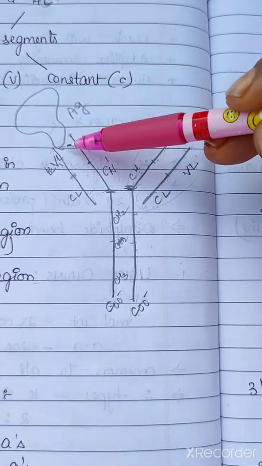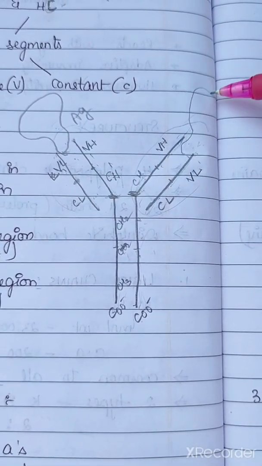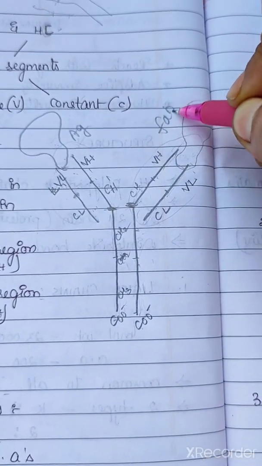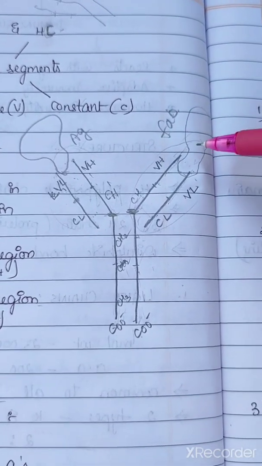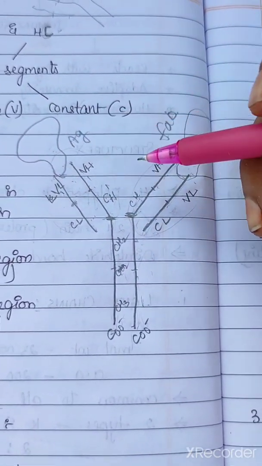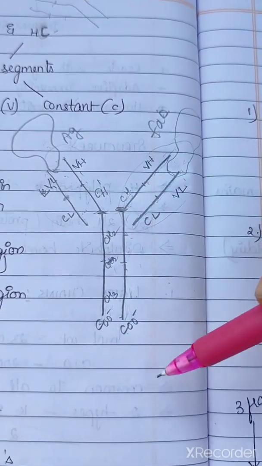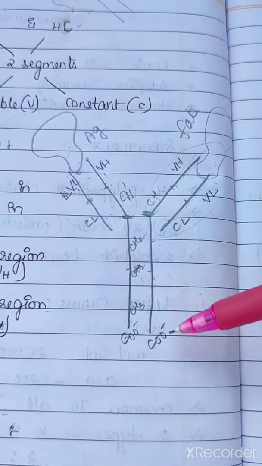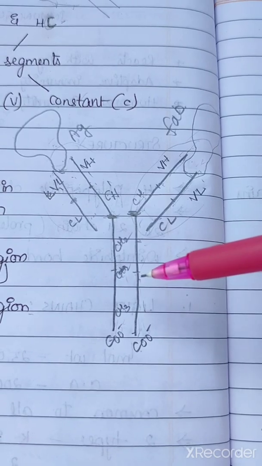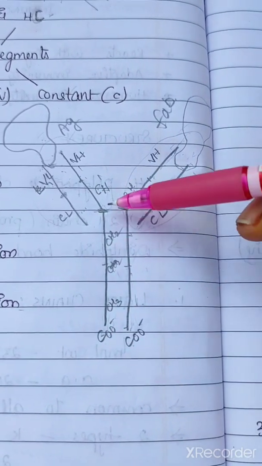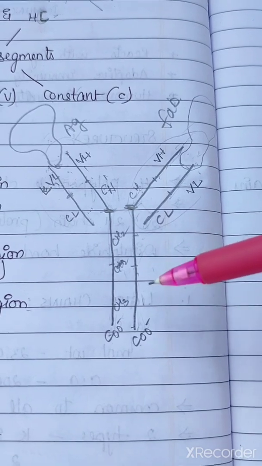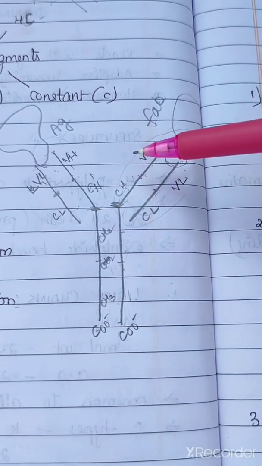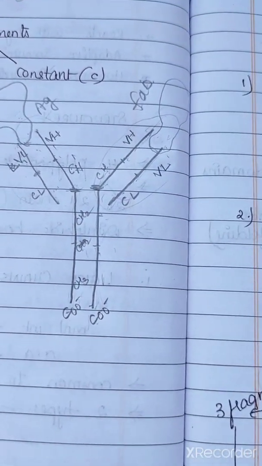Here the antigen can bind at these portions: fragment antigen binding, Fab regions. Fc means fragment crystallizable end. This is present at the C terminal, and this can be precipitated, but the Fab cannot. The Fab is only meant for antigen binding, and the Fc is meant for precipitation.